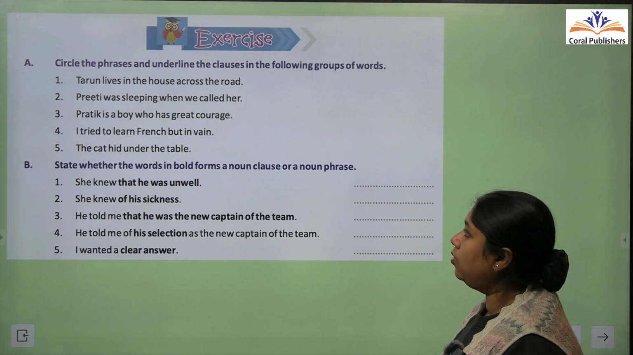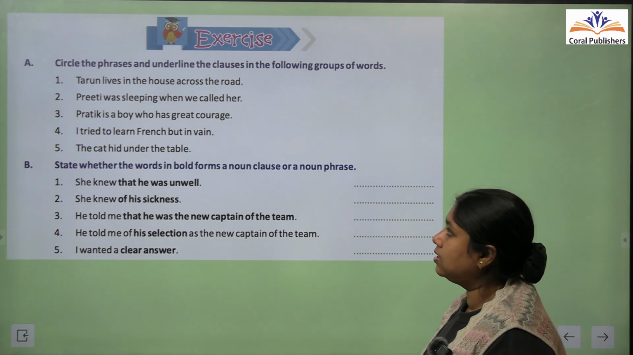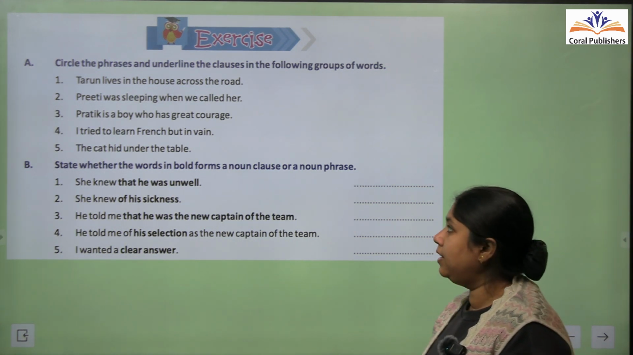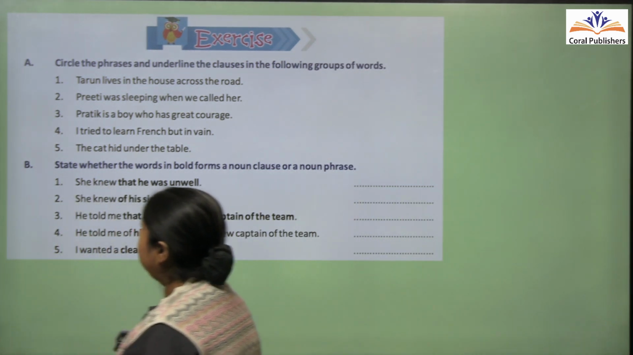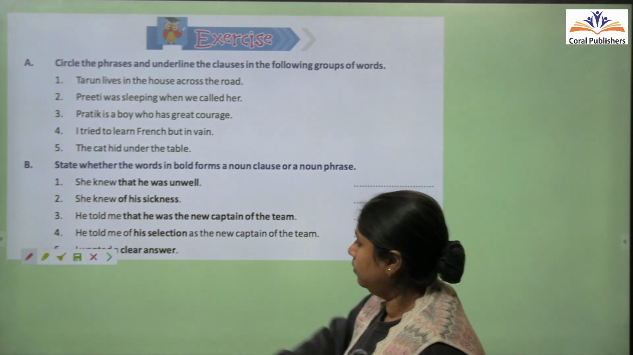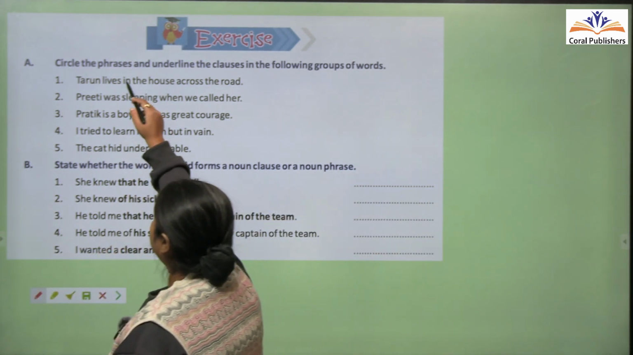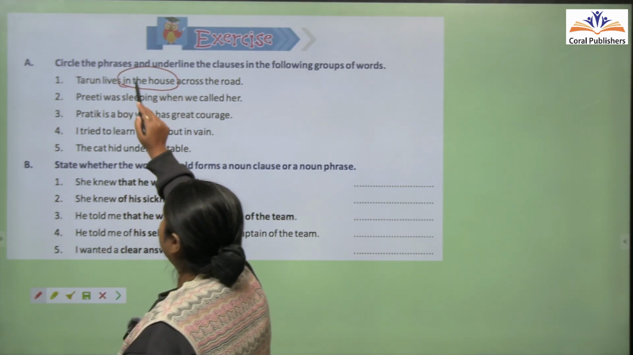Clear? Tarun lives in the house across the road. So Tarun lives in the house. So in the house is a phrase. Okay. So हम इसे circle कर सकते हैं.